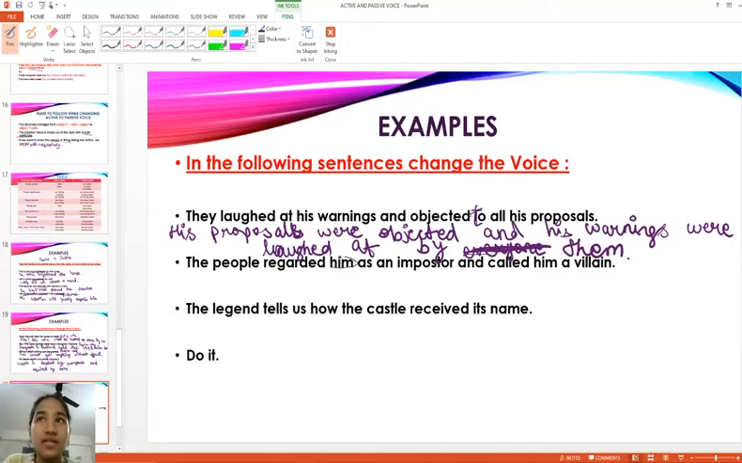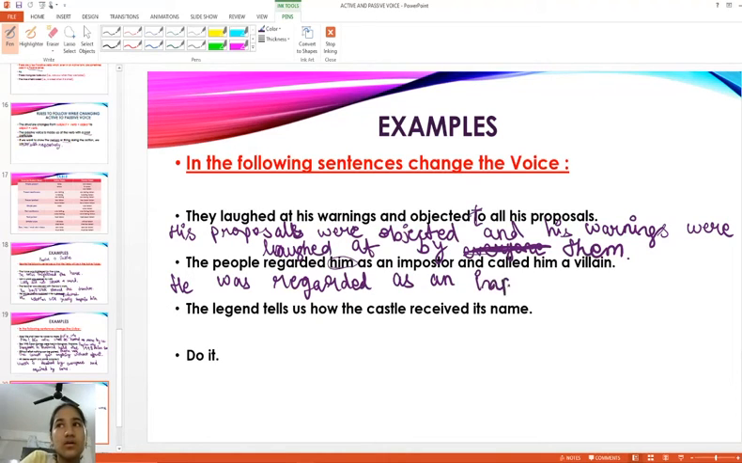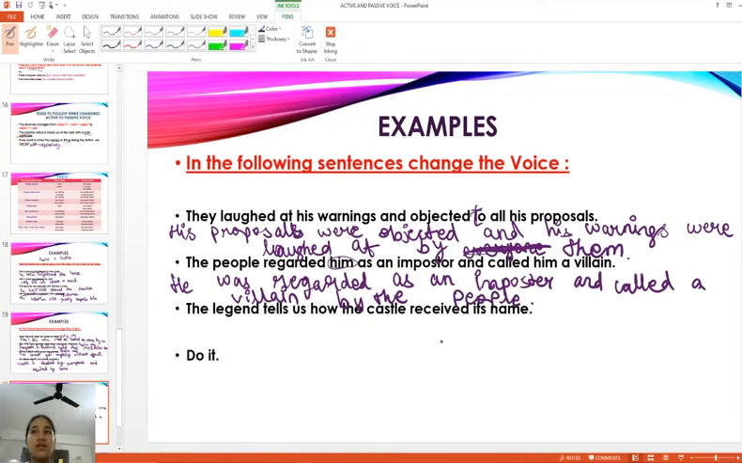The people regarded him as an impostor and called him a villain. He, basically we can think, he was regarded as an impostor and called a villain by the people. Here again we have the conjunction.